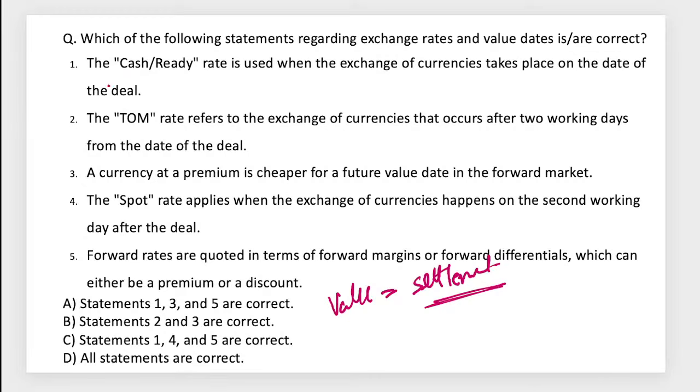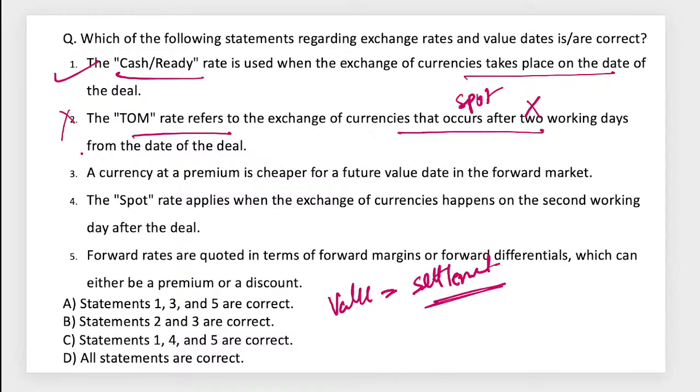The first is cash or ready, the date of transaction, basically when settlement takes place on the same date. So currencies are exchanged on the date of deal. Tom is T+1, and currencies exchanged at T+2 is called spot.